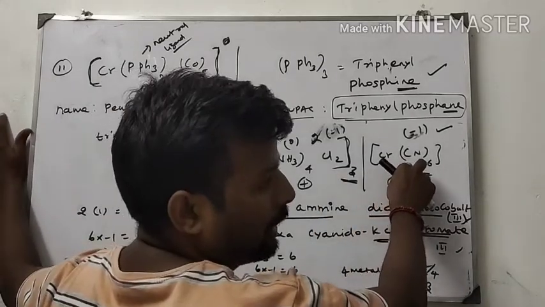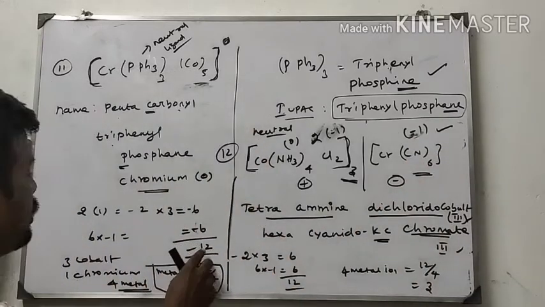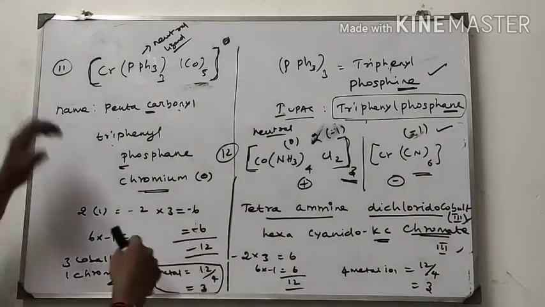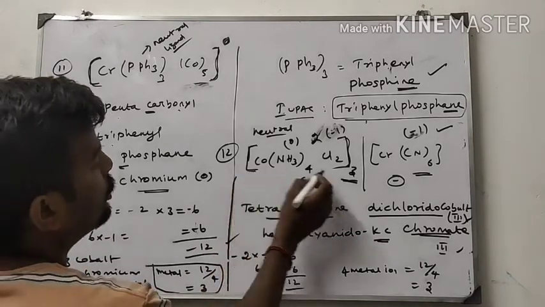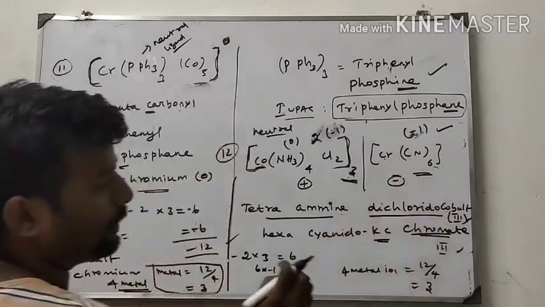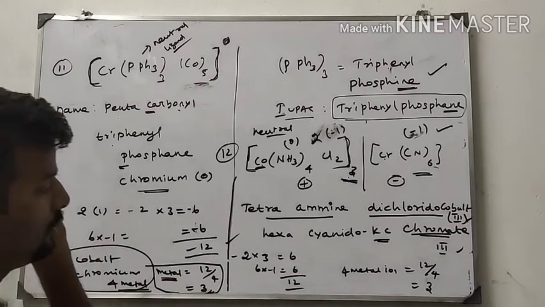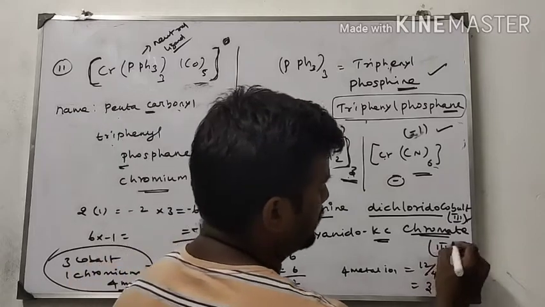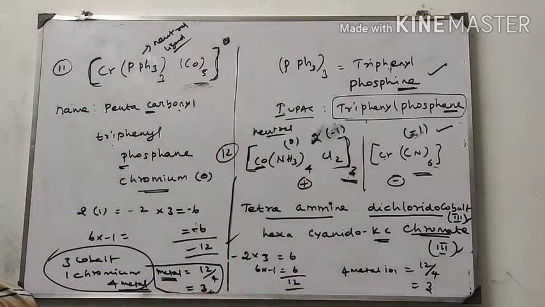Cyanide is a negative ligand, 6 cyanides, 6 into minus 1, minus 6. Totally minus 12 is the charge. But how many metals are there? 3 cobalt, 1 chromium, 3 plus 1, 4 metal ions. 12 by 4 you get 3. So the oxidation state of cobalt and chromium is 3.